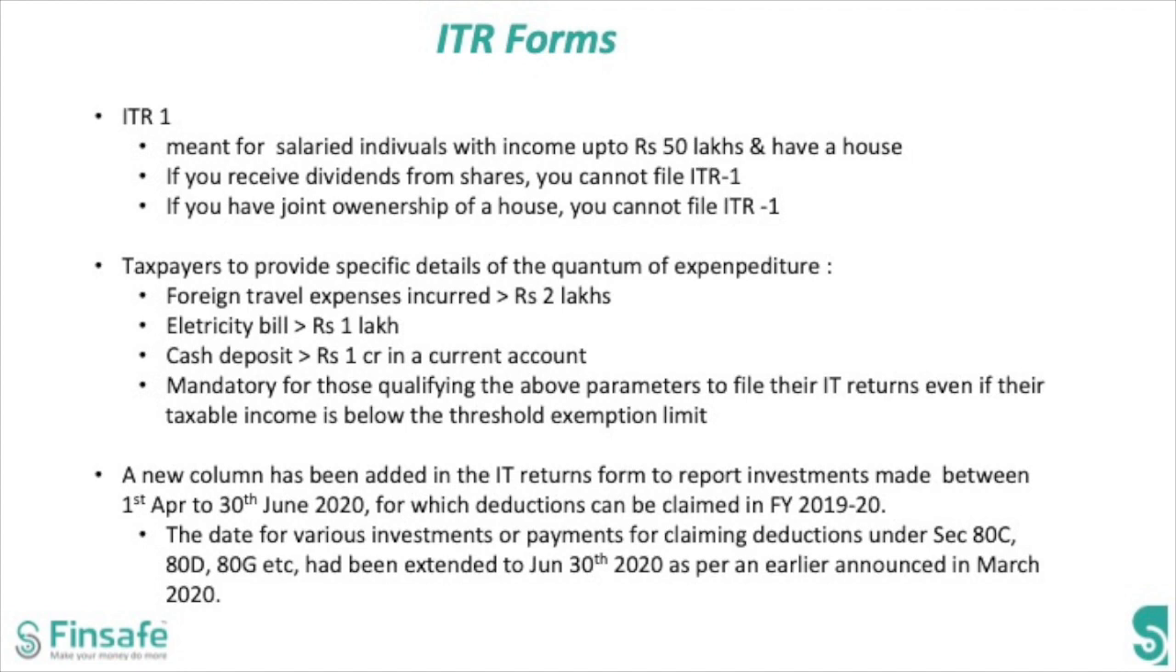Also, if you have a joint ownership of a house, you cannot file ITR 1 and you will need to file ITR 2. Secondly, all taxpayers need to provide specific details of the quantum of expenditure. So, for example, if you have spent more than 2 lakh rupees on foreign travel, or if you have paid electricity bill for more than 1 lakh rupees, if there has been a cash deposit in your current account for over 1 crore rupees, these details have to be specified and there's a separate column where these questions need to be answered.